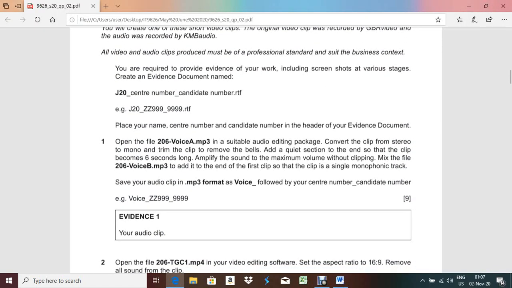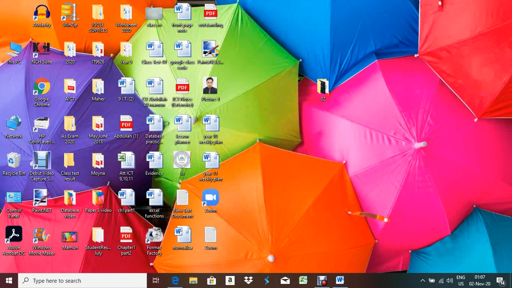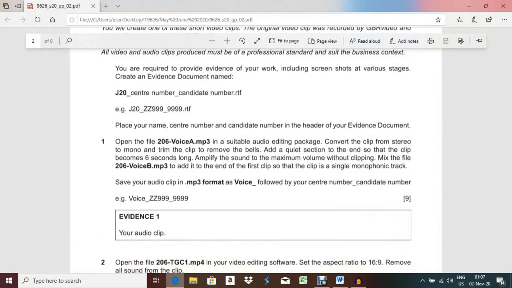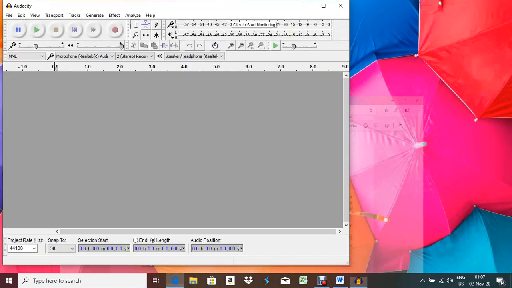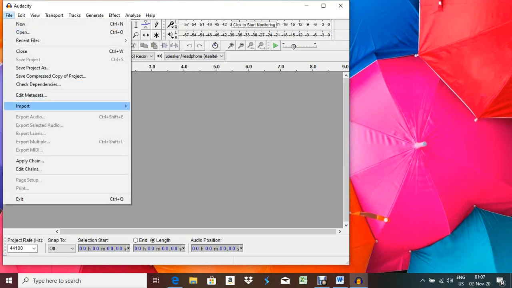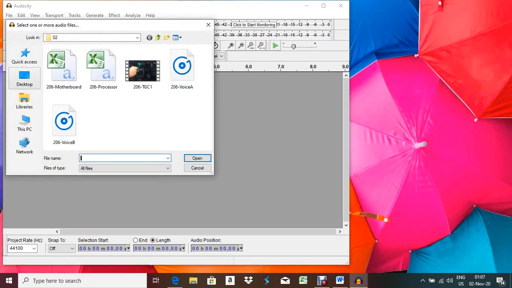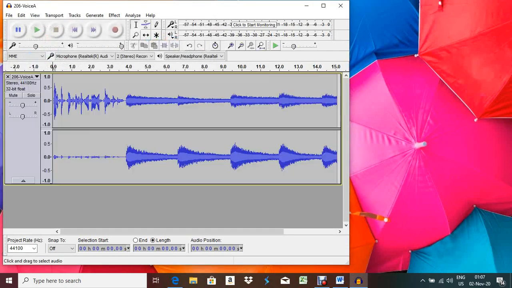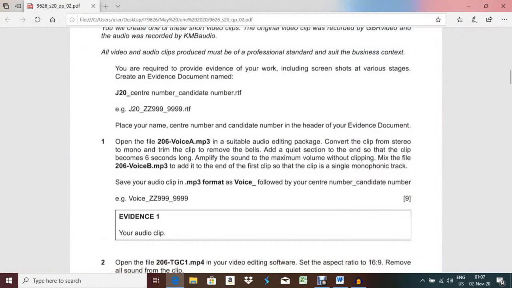Now let me start with this one. Open the file 206 voice.a.mp3 in a suitable audio editing package. You know that we are doing audio editing using Audacity, so you have to open Audacity. After that, what they are asking to do, open this one, voice.a.mp3. So you have to go to File, Import Audio, it belongs to the desktop, that is 02, inside 02 voice A. Now after that, what they're asking to do, convert this clip from stereo to mono and trim the clip to remove the bells.